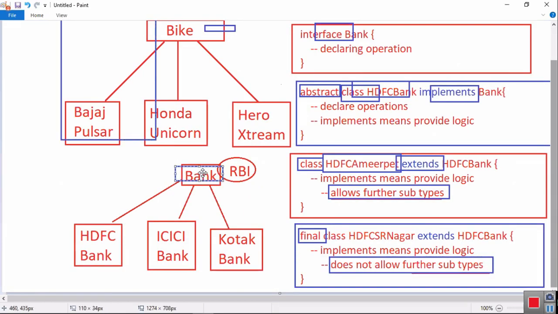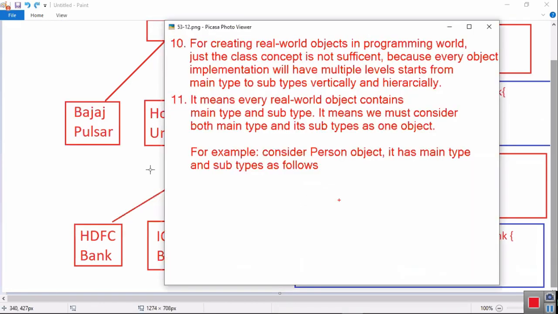If you just want to create a bank, a class is sufficient, but it is not enough. We need HDFC Bank vertically, and ICICI Bank and Kotak Bank hierarchically. Then how can we develop these multiple levels? To develop them, we need some more programming elements. Everybody accepted? It means every real world object contains a main type and subtypes, so we must consider both main type and subtype as one object.